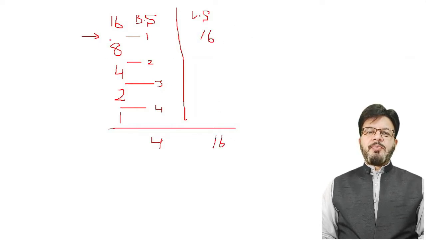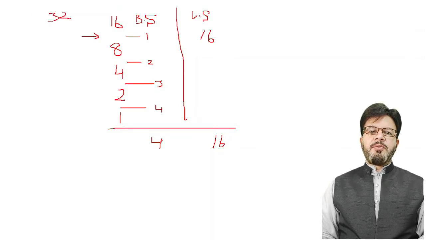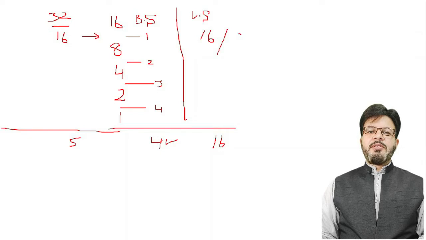Take another example. Suppose that your size of the array is 32. So after one comparison, you will get an array of size 16, and you know the number of comparisons for 16. So for 32, the number of comparisons will be 5. But in case of linear search, for a 32 sized array, you must have maximum 32 comparisons.